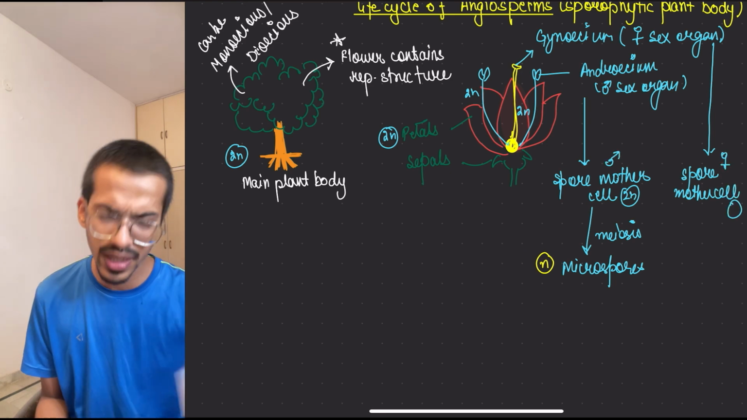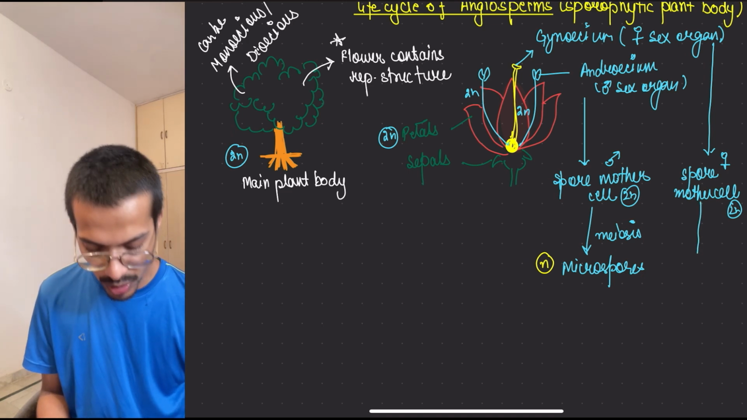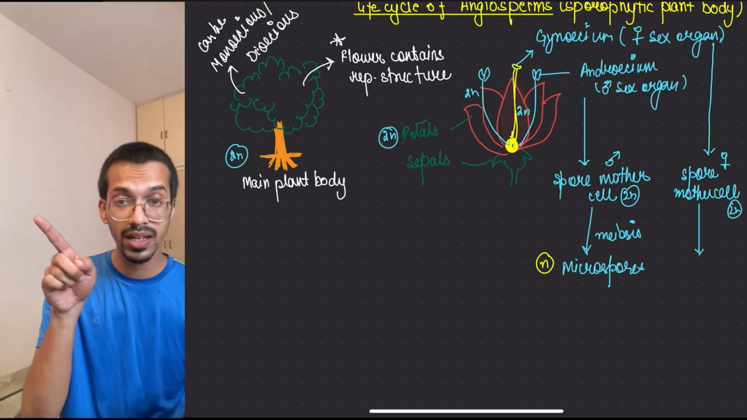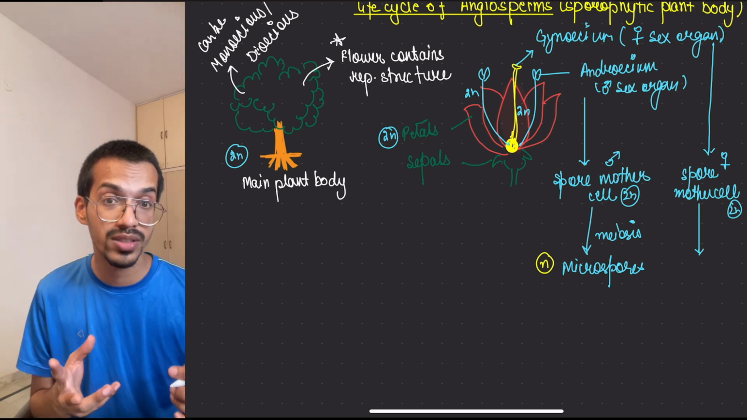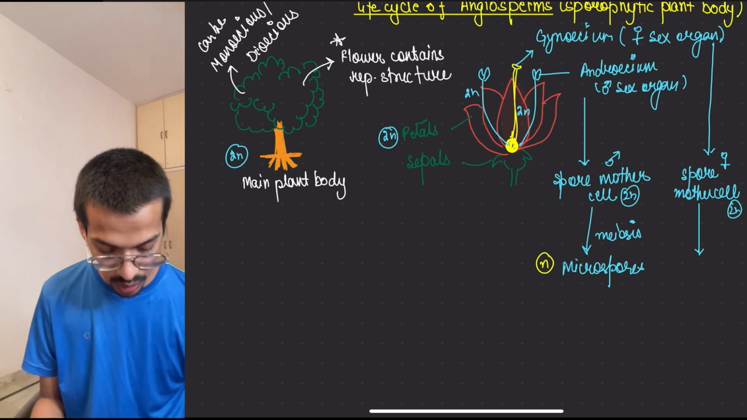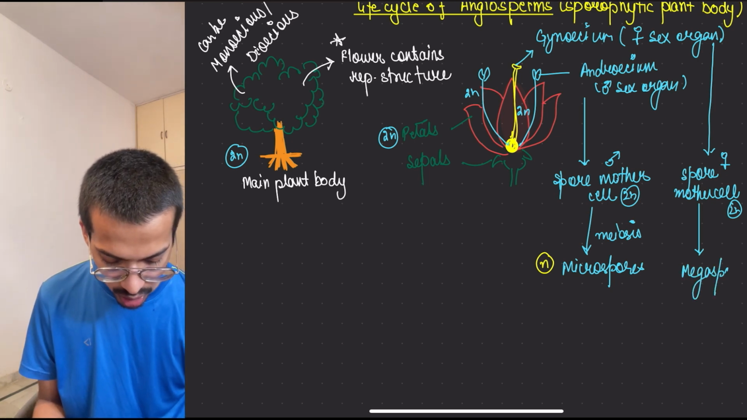We will not remember much here because it will come in 12th. If there is any 12th class student, let me know in the comment section what we call the male spore mother cell or the female spore mother cell, what their scientific name is, or what name is given in NCERT. This will form megaspores, same like this, by meiosis.